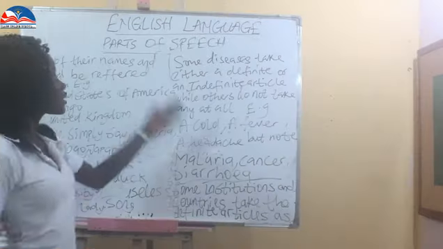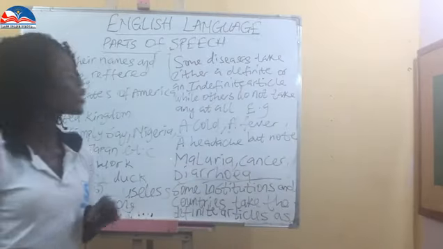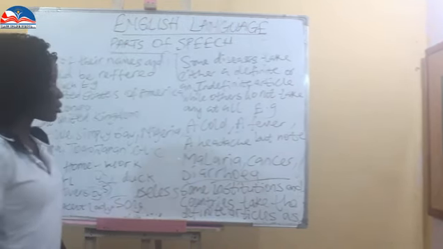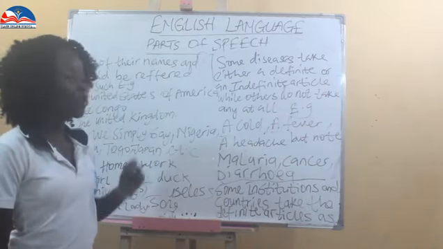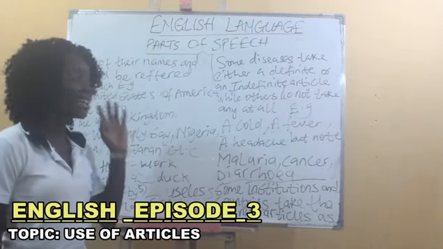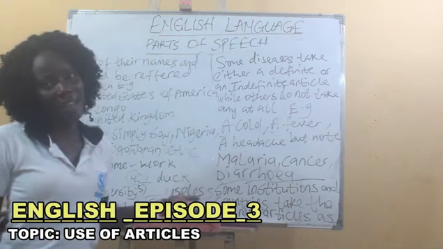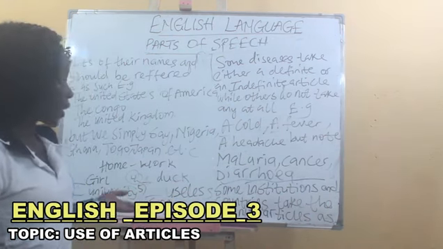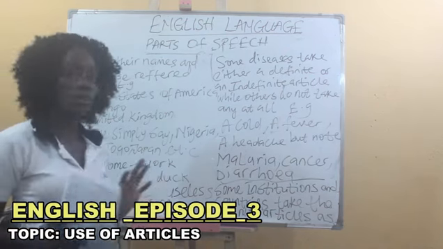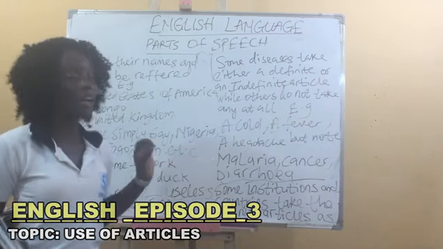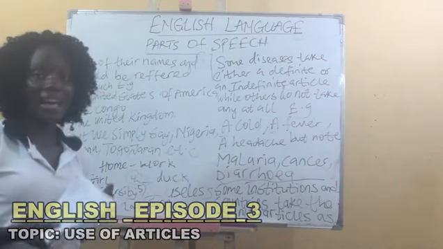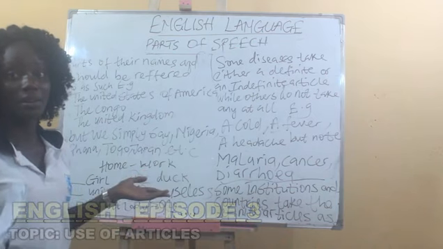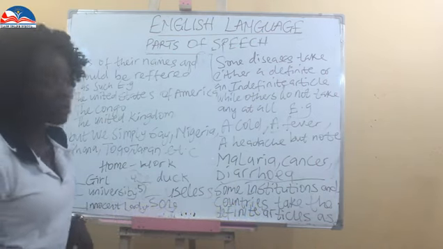Some diseases take either a definite or indefinite article, while others do not take any at all. E.g., a cold, a fever, a headache. But note, malaria, we just have malaria. Cancer, diarrhea. No addition of any article. But note, malaria, cancer, diarrhea, etc. do not have any articles.